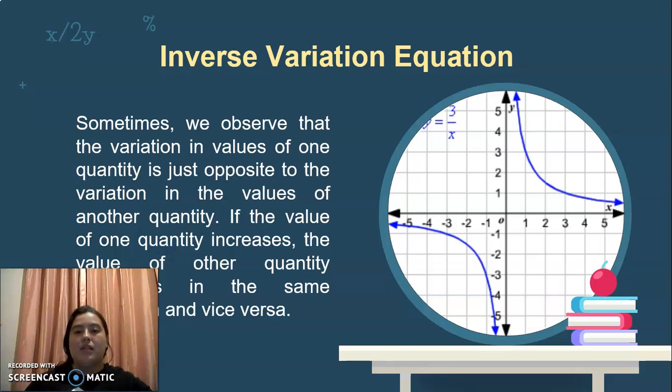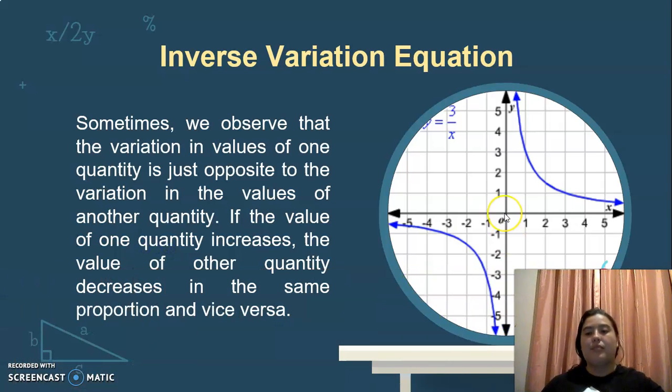In the inverse variation equation, sometimes we observe that the variation in values of one quantity is just opposite to the variation in the value of another quantity. If the value of one quantity increases, the value of the other quantity decreases in the same proportion and vice versa.